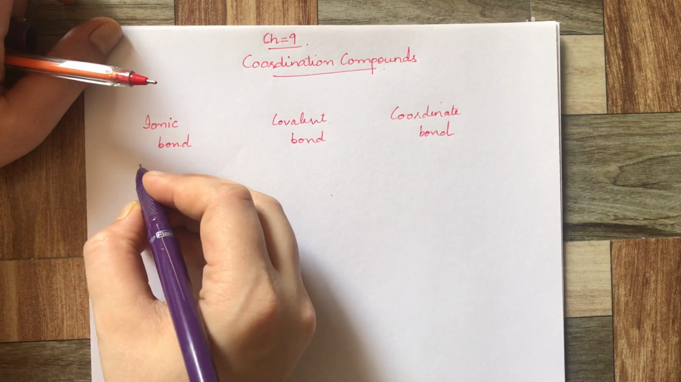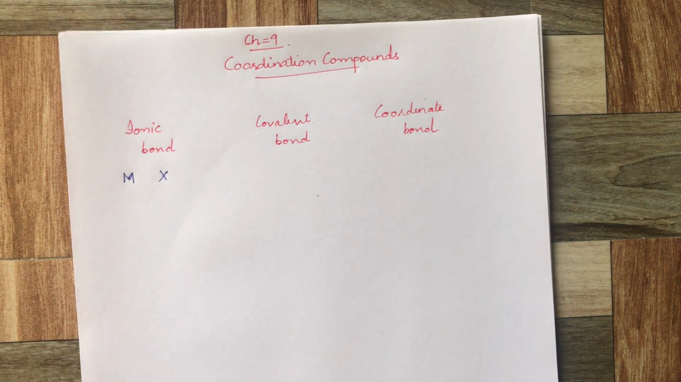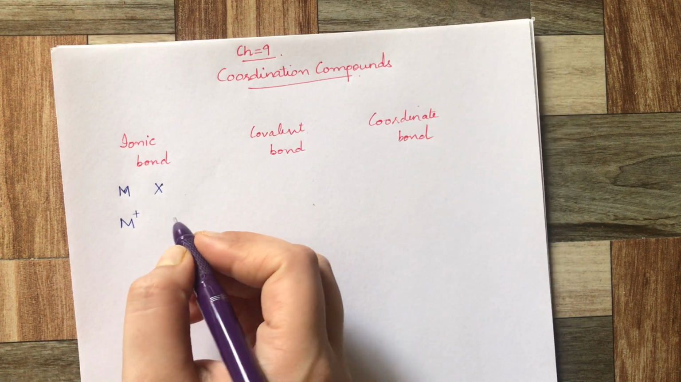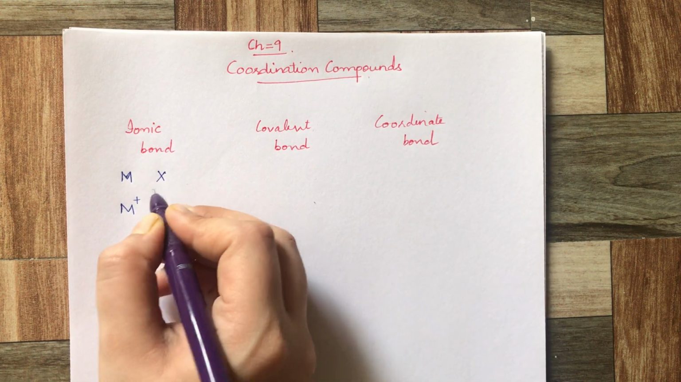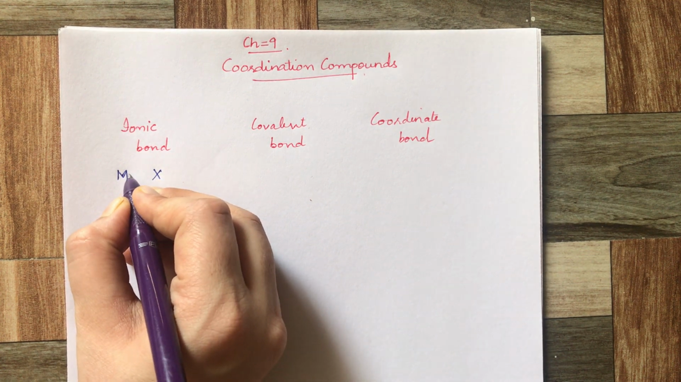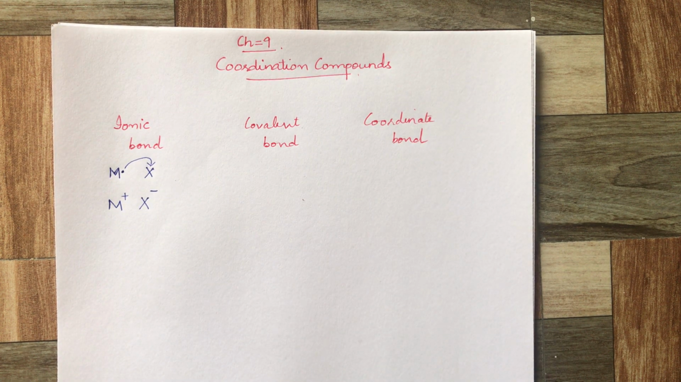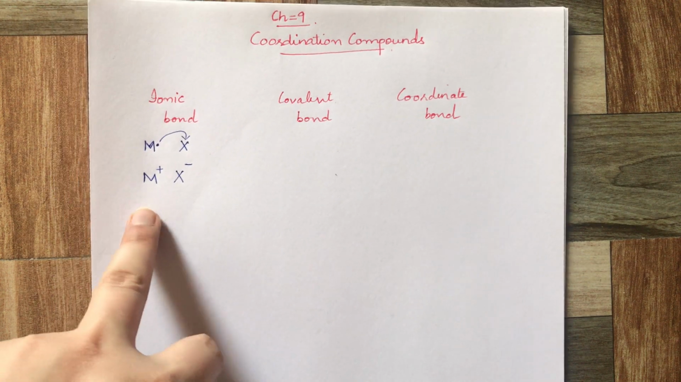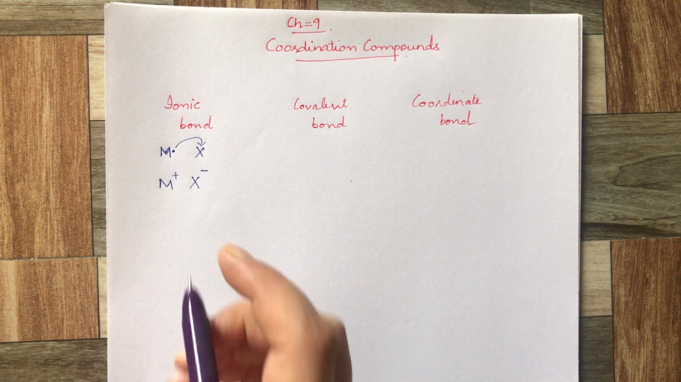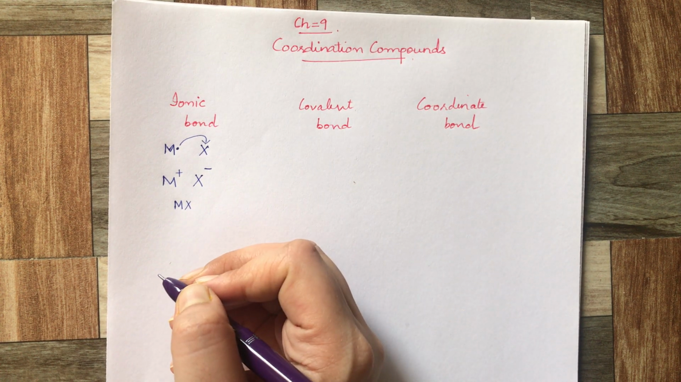Suppose we have a metal, and a non-metal X. What happens is the metal loses one electron and acquires positive charge. On the other hand, X gains one electron and acquires negative charge. This electron is transferred to the half-filled orbital of X. Both of them are attracted to each other by strong electrostatic force of attraction.